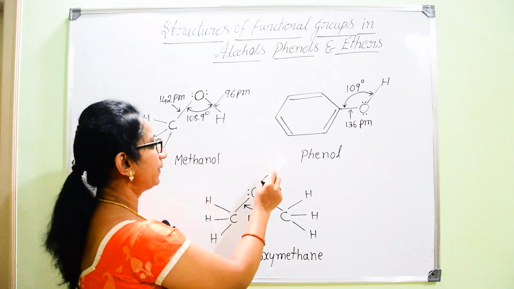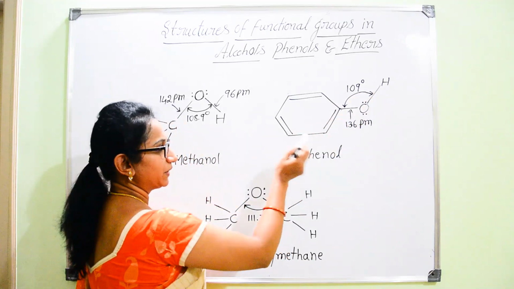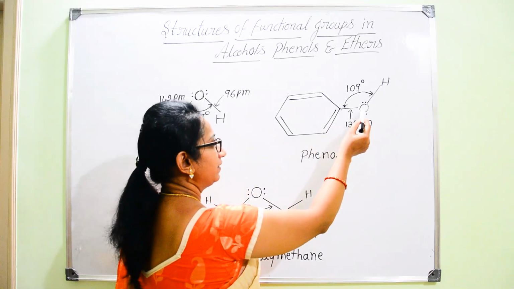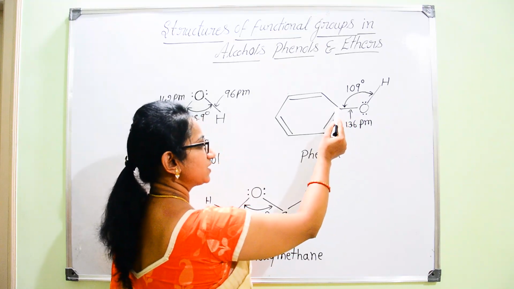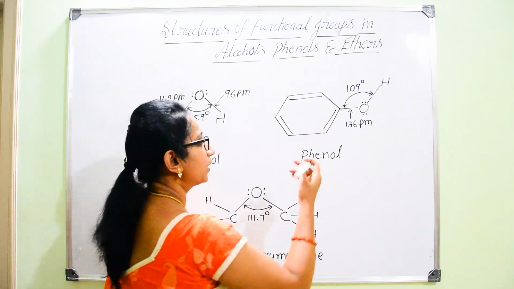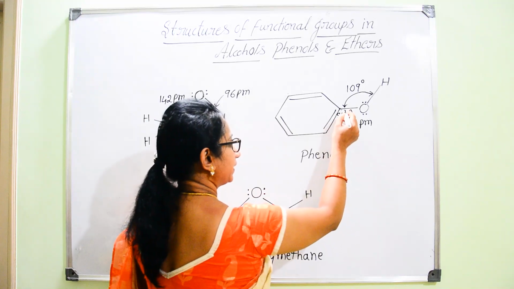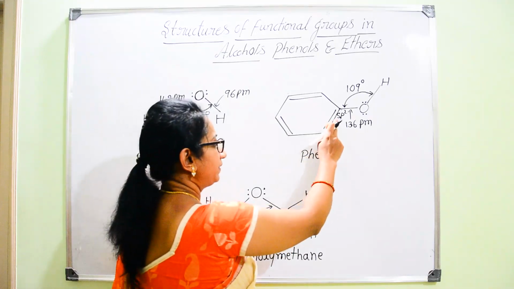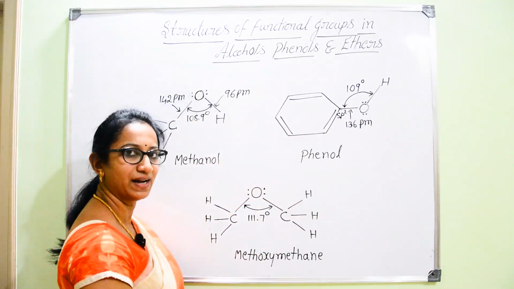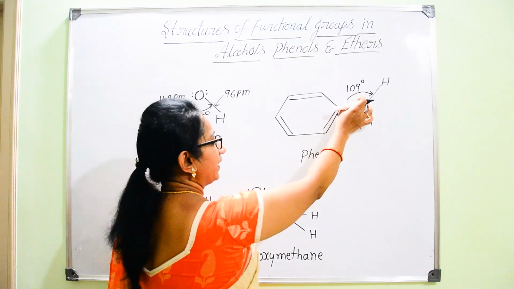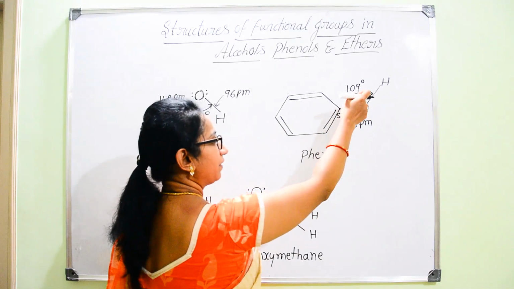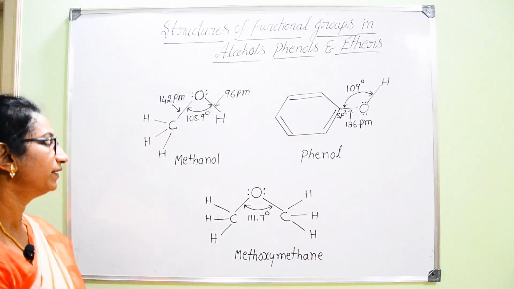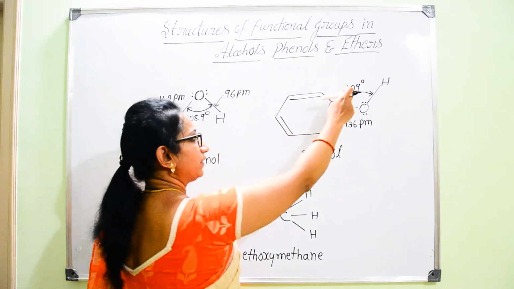Now, if we compare this functional group structure with respect to phenol, how is it going to differ from the previous one? Here we can find oxygen is directly attached to the sp2 hybridized carbon of the aromatic ring, that is the benzene ring. Actually, oxygen is undergoing sp3 hybridization, but it is attached to the sp2 hybridized carbon atom. Now, there is a deviation from the tetrahedral bond angle, 108.9 degree instead of 109 degree.